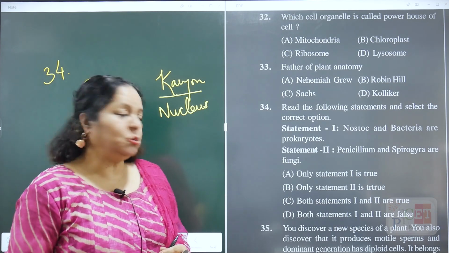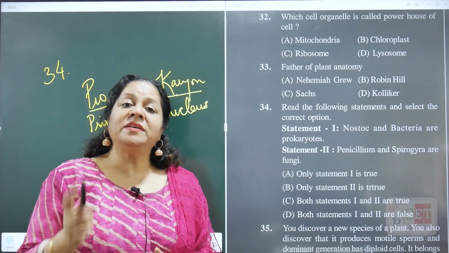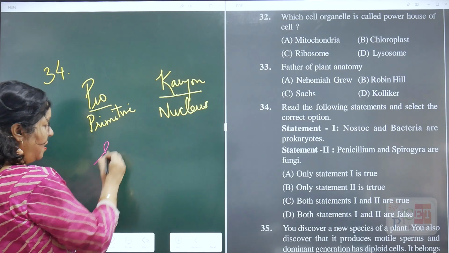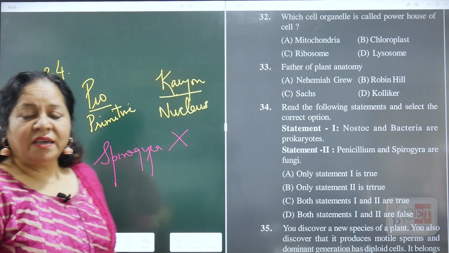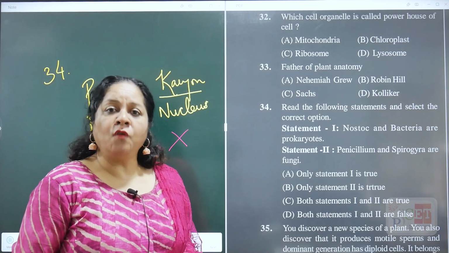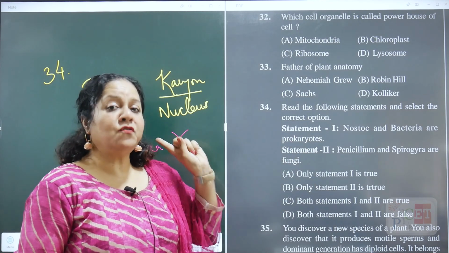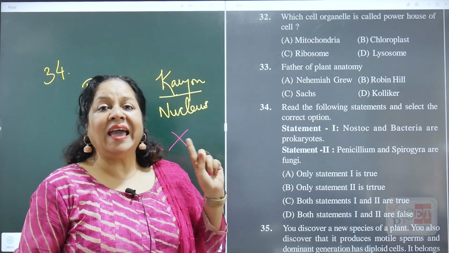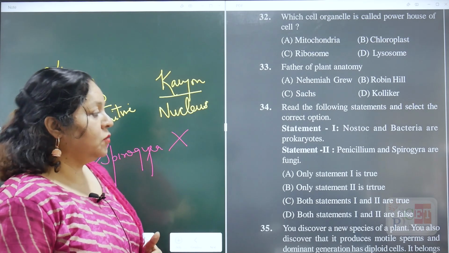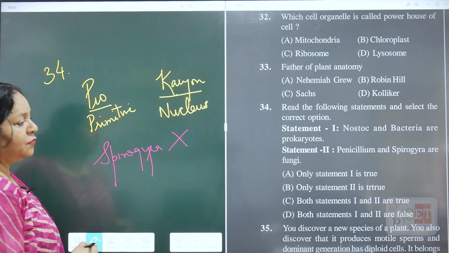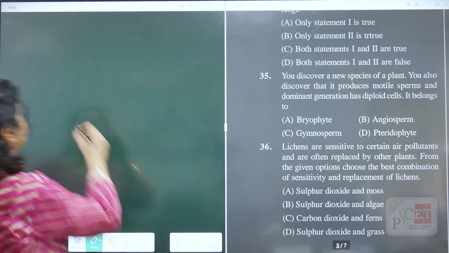Let's talk about statement 2. Penicillium and Spirogyra are fungi. True, Penicillium is a fungi, but Spirogyra is not a fungi. What is it? It is a member of the Chlorophyceae. So Penicillium is a fungi, true. Spirogyra is a fungi, false. It is an algae. So what does it mean? Only statement 1 is true and statement 2 is false. So the answer for 34 is option A. Clear? चलिए.